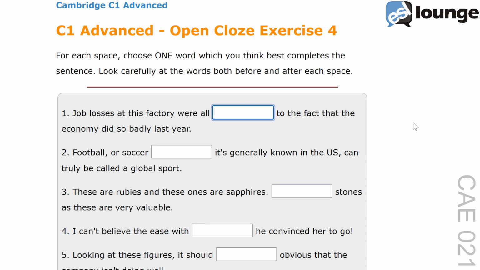Job losses at this factory were all blank to the fact that the economy did so badly last year. The correct answer is due. The phrase due to is widely used to indicate the cause of something. For example, the cancellation was due to the rain. This collocation helps to clearly express the reason behind the job losses, making the sentence clear.